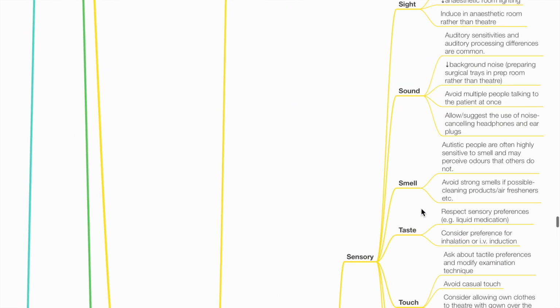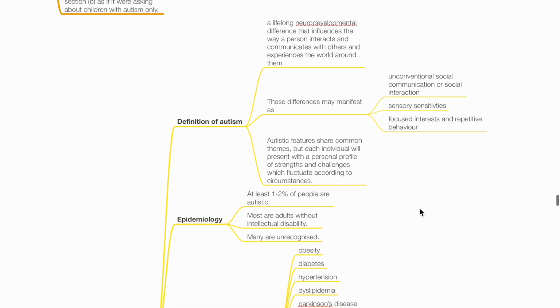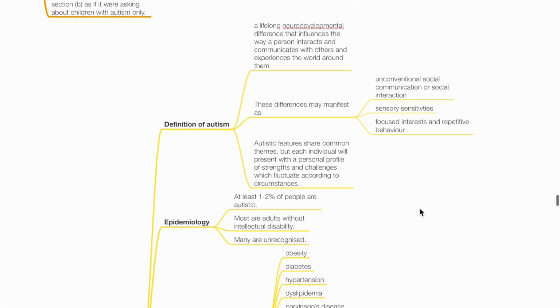Autism and anesthesia. Introduction. Definition of autism. Autism is a lifelong neurodevelopmental difference that influences the way a person interacts and communicates with others and experiences the world around them. These differences may manifest as unconventional social communication or social interaction, sensory sensitivities, and focused interest and repetitive behavior.